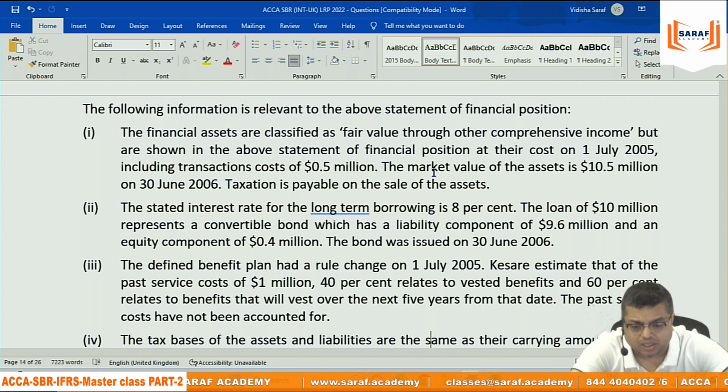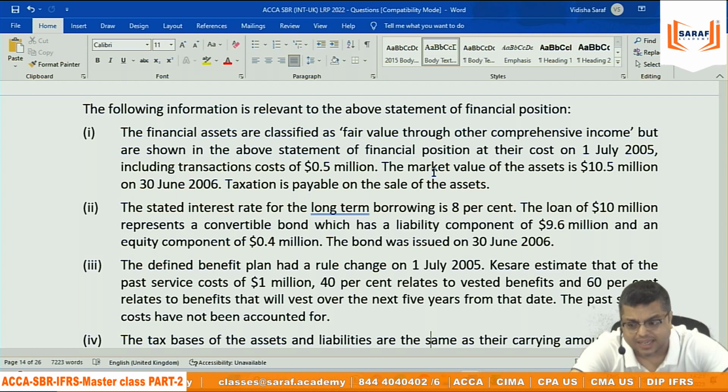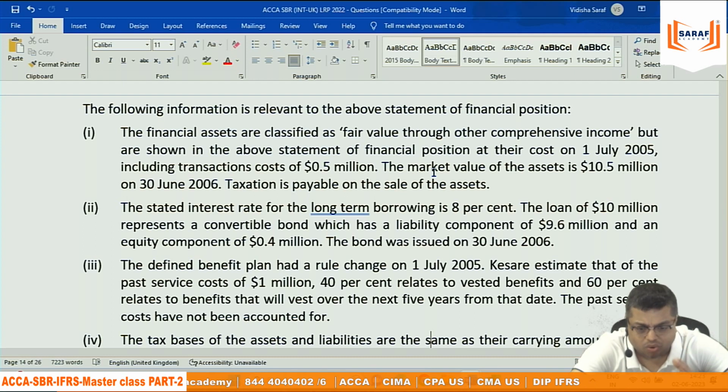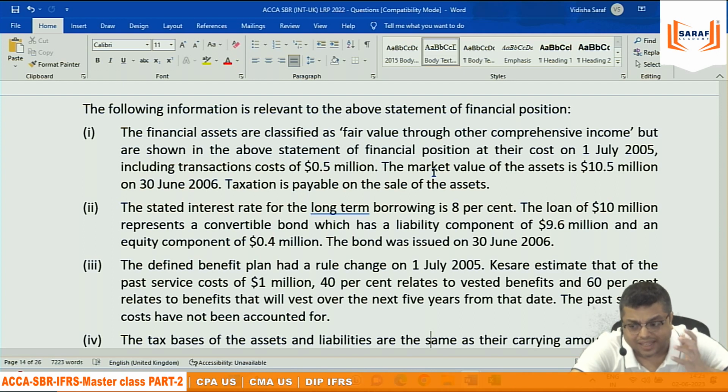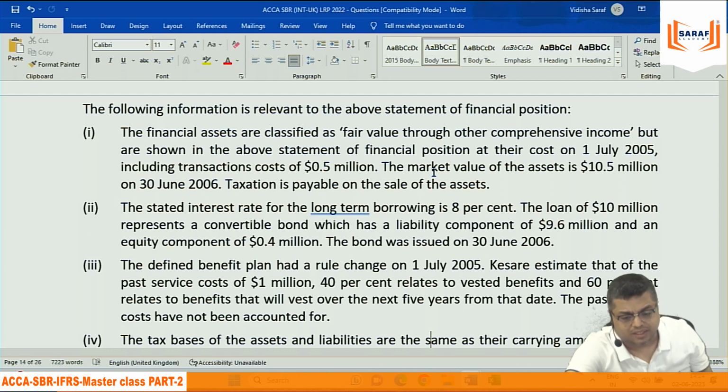This is only an accounting concept, that you will bifurcate the total amount received into two parts, which is equity and debt component. But in the income tax act, it is a loan, it is a loan. So there is a financial liability in the books of 9,600, but the tax base of the liability is 10,000. On the difference of 400 into the tax rate, will there be a deferred tax liability or a deferred tax asset? Whether this is a temporary difference or a permanent difference.